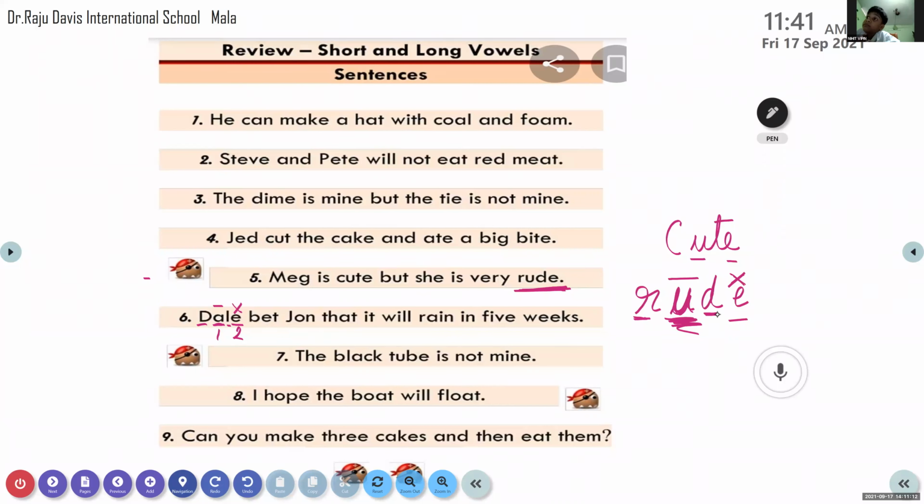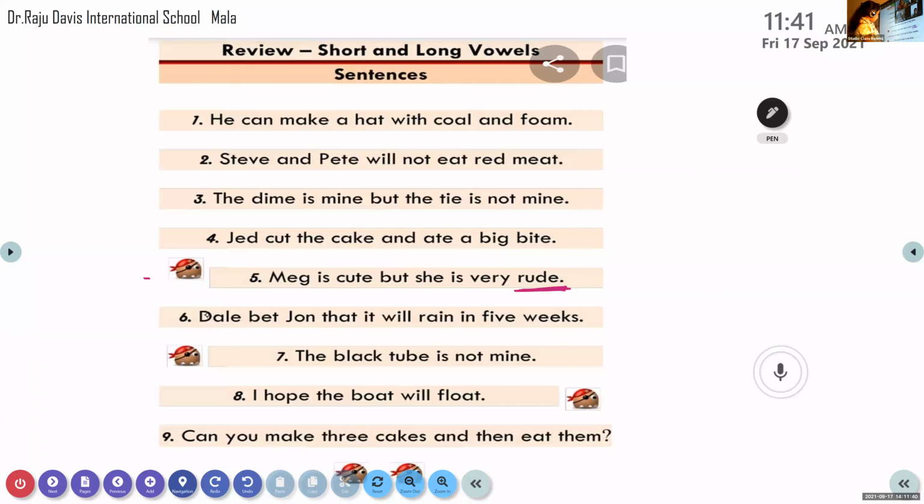Class, yes or no? So all of you will have to read the words with the help of the sound of the letter. Don't read the name of the letter. Look at the letter and think what is the sound of that letter and then start reading. Okay?